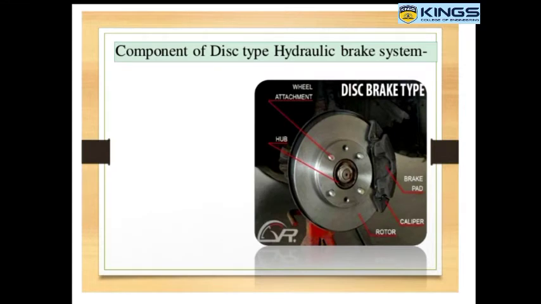Then disc brake. This is the photograph of a disc brake. You can easily see it in a two-wheeler also. There is a disc, called a rotor. On the rotor, there is a brake pad. A brake pad consists of friction material, and there is a caliper.